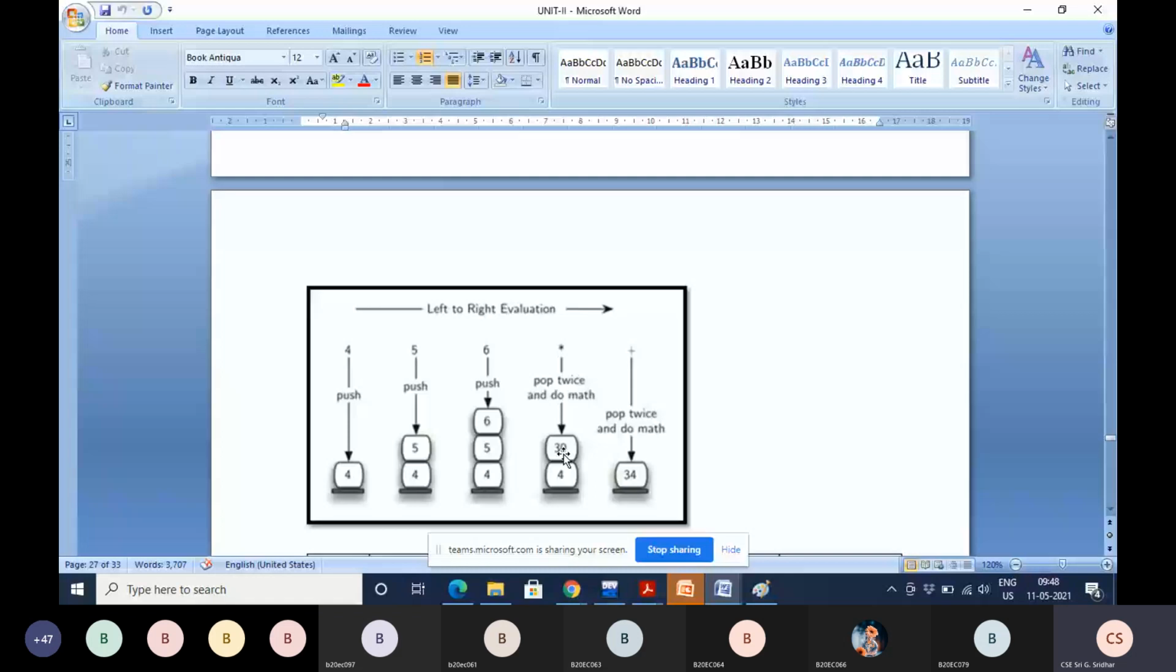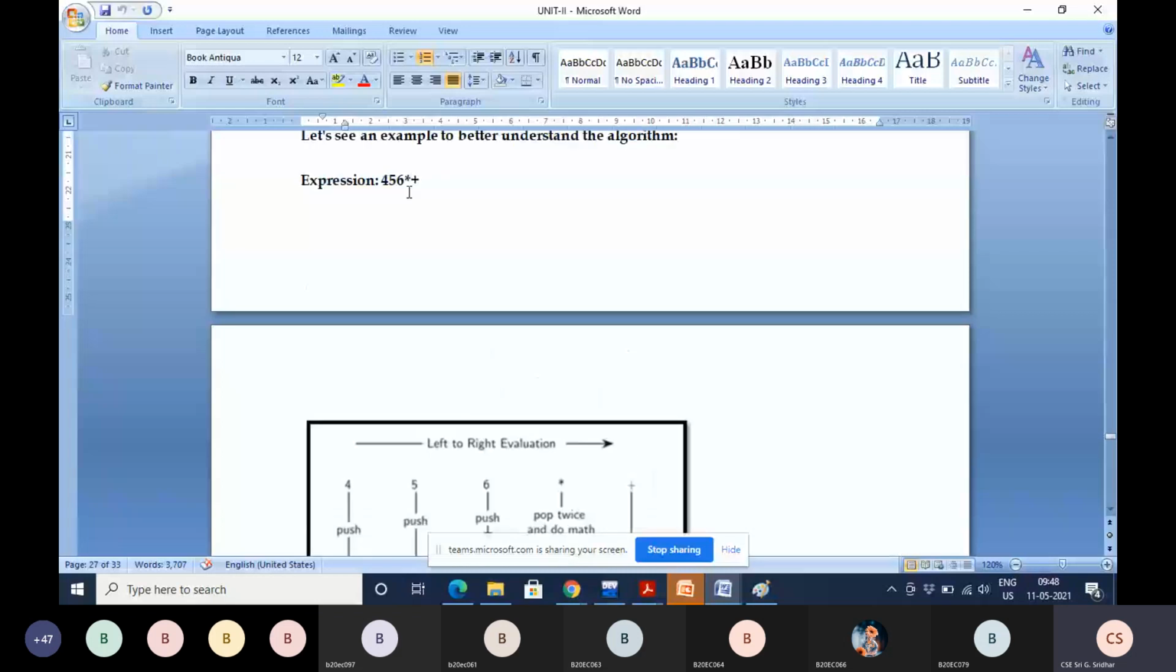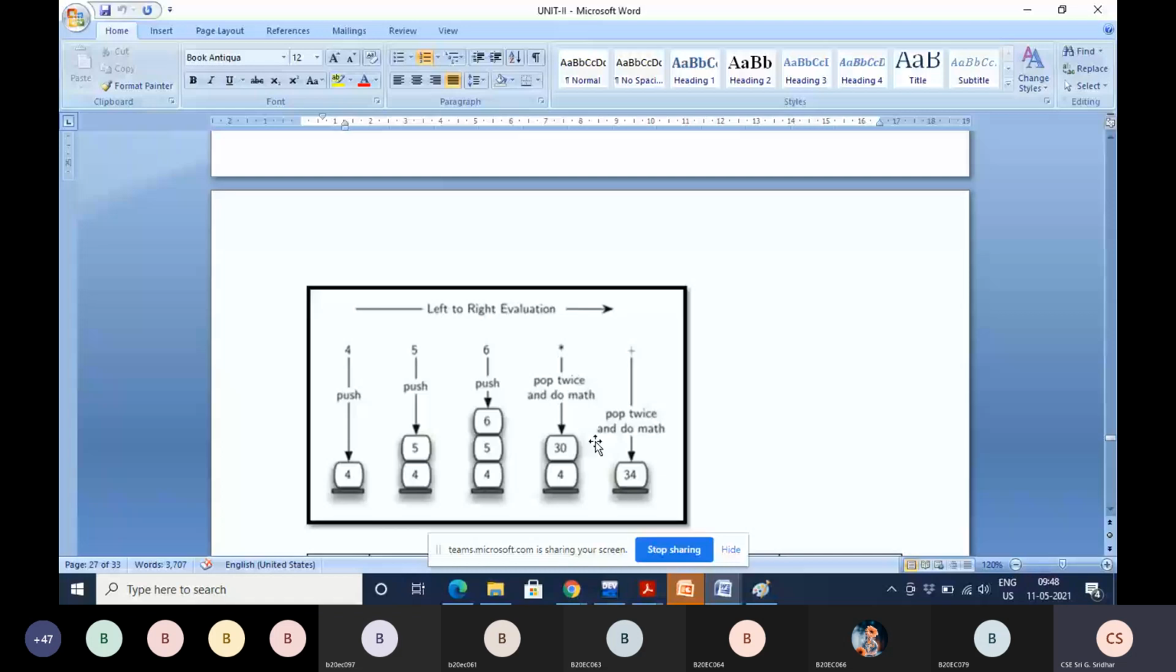Then again, what is the next one? Last symbol in postfix notation? Plus. Again, this is an operator. So that's why you pop top two operands, that is 30 and 4. Apply the operator plus, that is 30 plus 4, you will get 34. That again you push back into the stack, 34. And after the complete evaluation, you pop the result, that is 34, from the stack. This is how you have to evaluate the postfix expression.